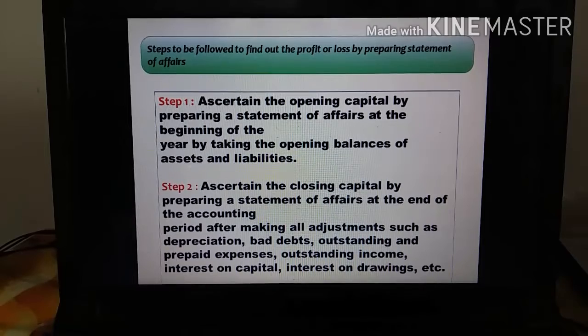For opening capital, we don't have any other adjustments, but in the case of closing capital, we have to make some adjustments, because at the end of the year only we have to find out the drawings, bad debts, everything. So when you are going to find out the closing capital, you have to consider the adjustments. We have to make adjustments in closing capital, not in opening capital.